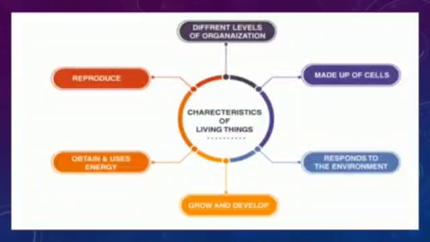Now, they obtain and use energy. Some types of energy they obtain and some types of energy they use. For example, plants during photosynthesis use solar energy. After that they give oxygen to us. So they obtain and use many types of energy. We also use heat energy, wind energy, different types of energy.